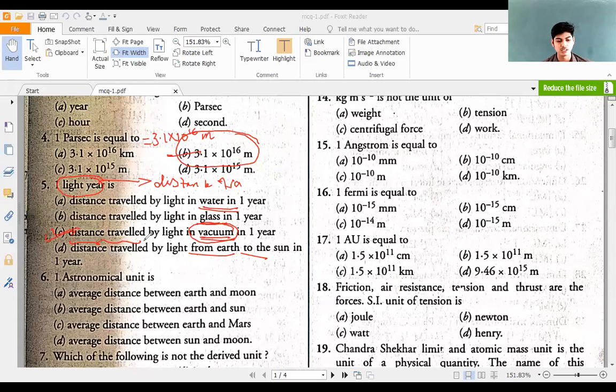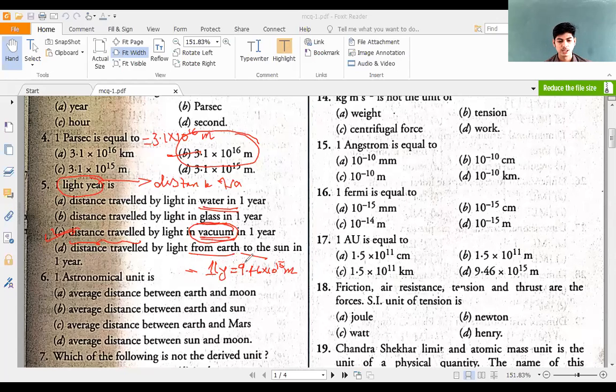Light year is the distance traveled by light in vacuum in 1 year. Remember the value of 1 light year? 1 light year is equal to 9.46 into 10 to the power of 15 meters.